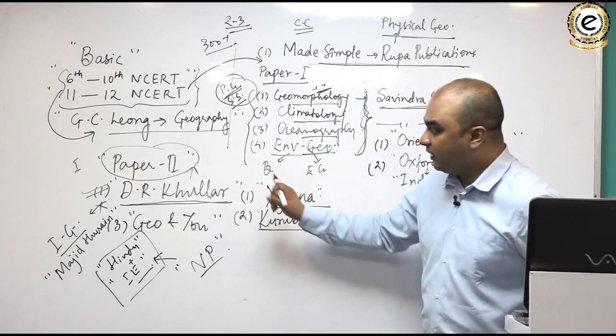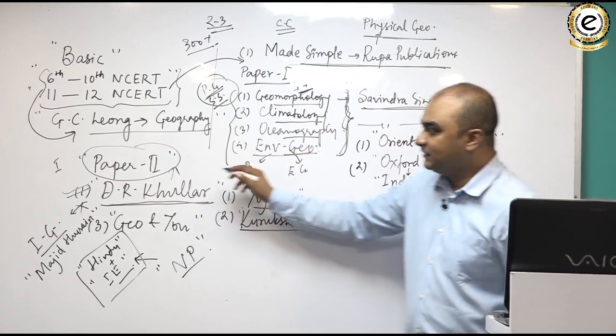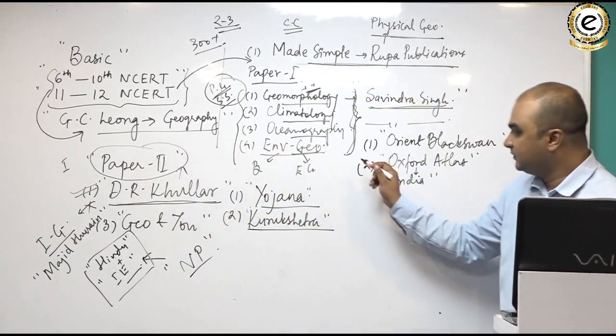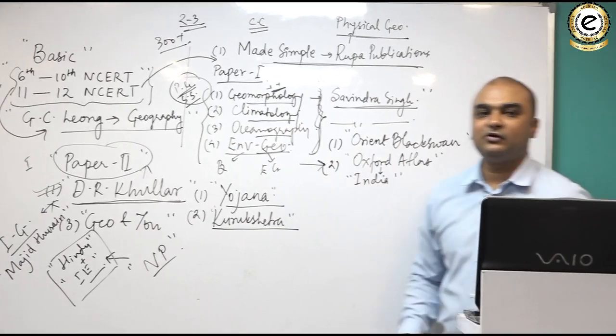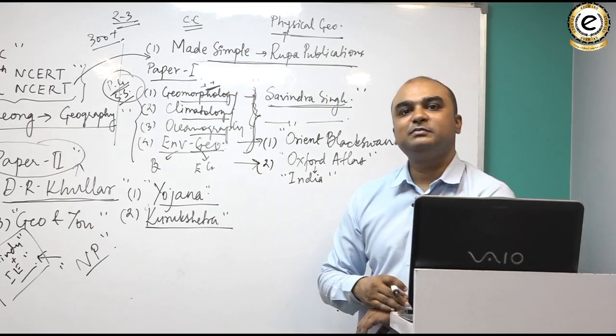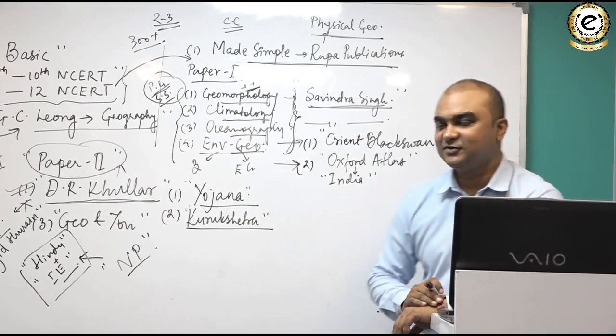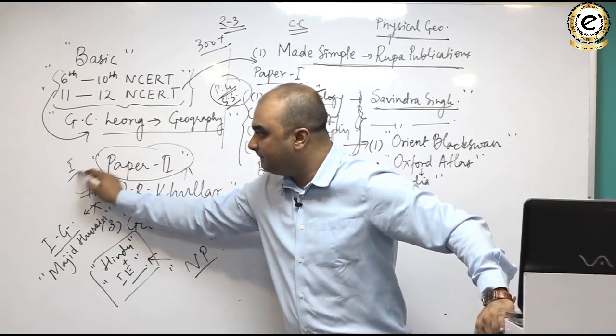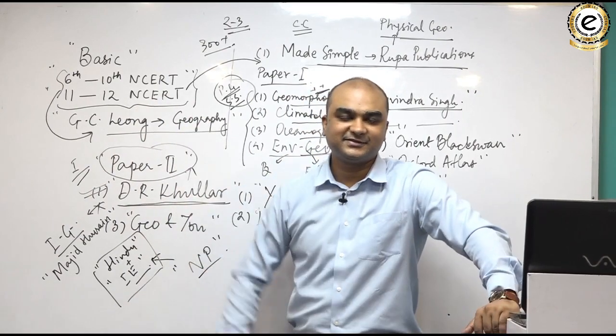Okay? Now, if you have a good understanding of the Oxford Atlas and the Orient Black Swan Atlas, you will be in a good position to handle this map marking question. Clear?